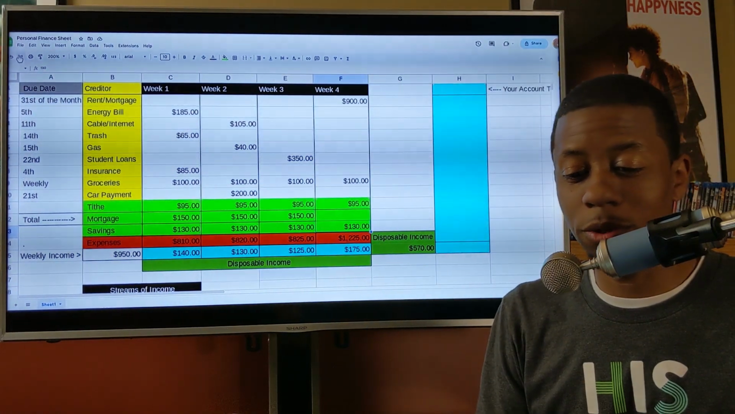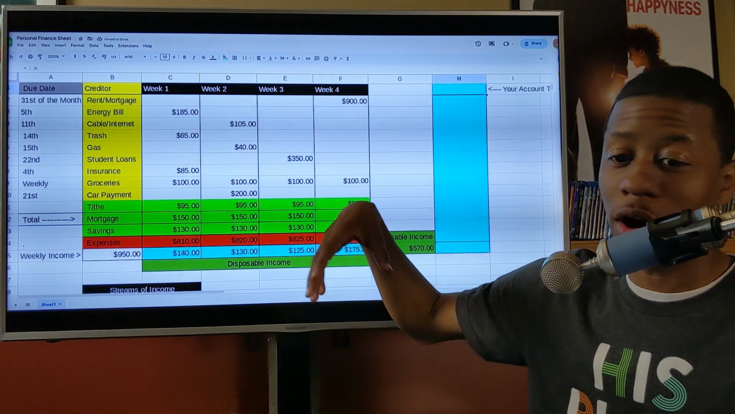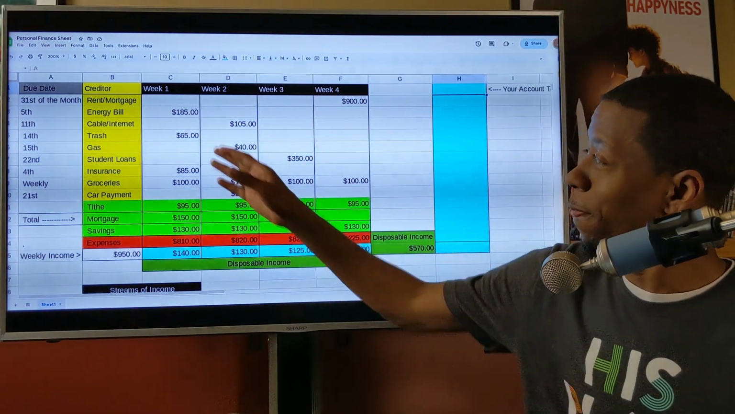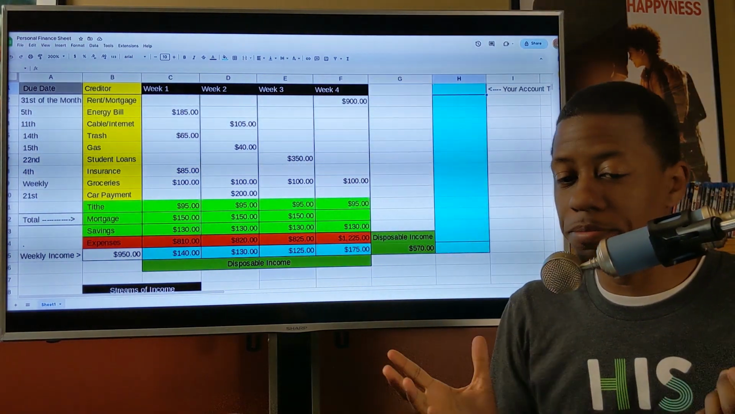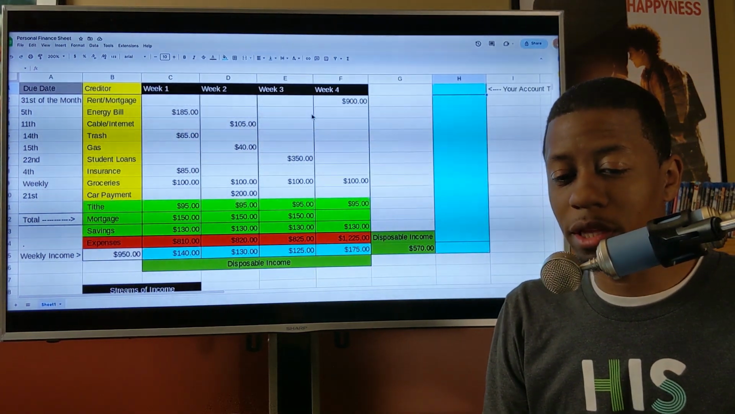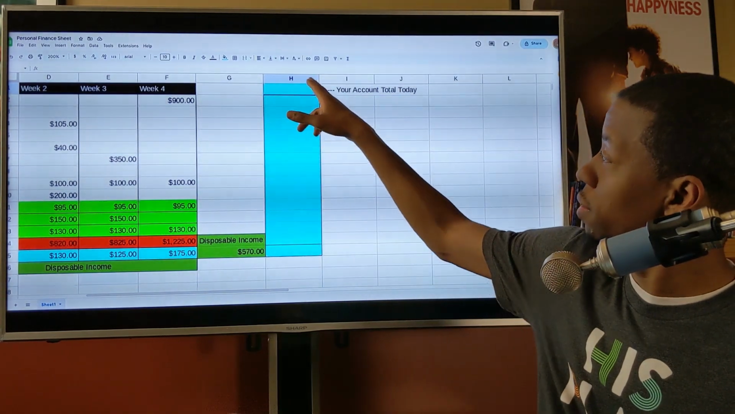So this is typically what it looks like whenever it's completely finished. When you have all of your expenses, you've got all the creditors listed, you've got all of the weeks, all of your expenses in the correct week. This is what it looks like. Okay, so the next thing that you'll do is you'll go over on this line here.